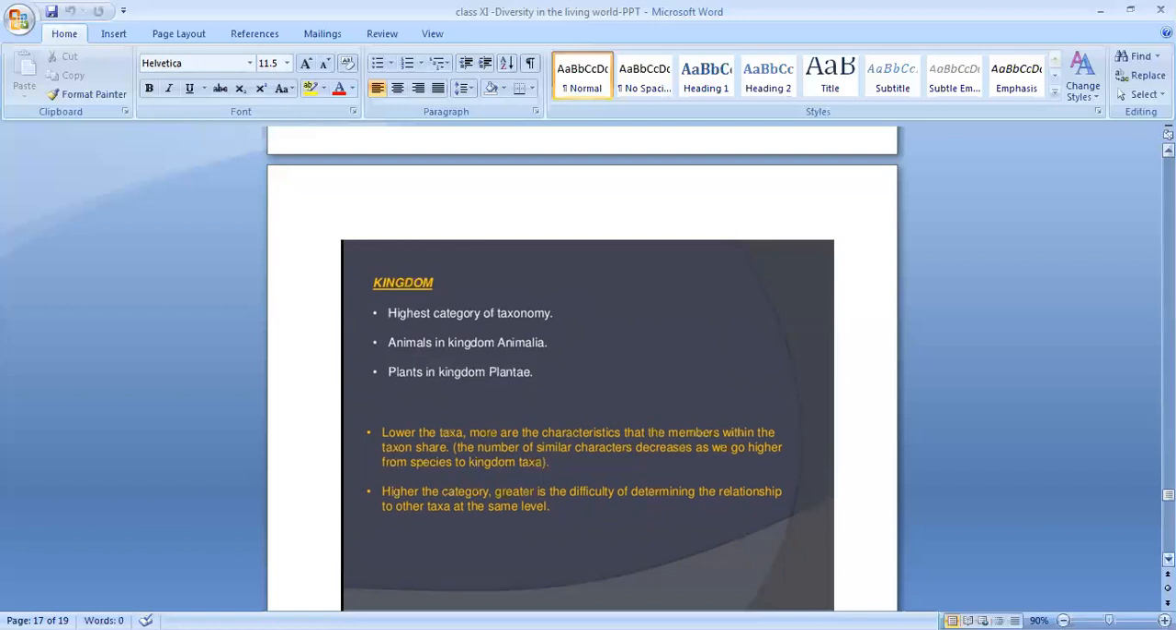Lower the taxa, more the characteristics that the members within the taxon share. The number of similar characters decreases as we go higher from species to kingdom taxa. So as we go higher and higher, the number of similarities decreases. Higher the category, greater is the difficulty of determining the relationship to the taxa at the same level.